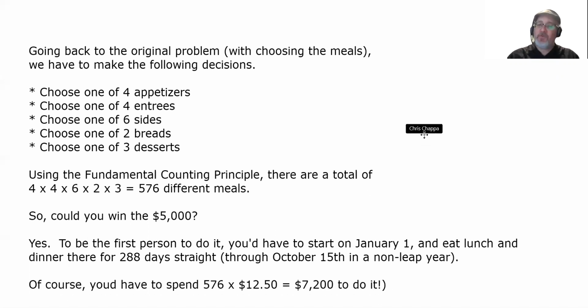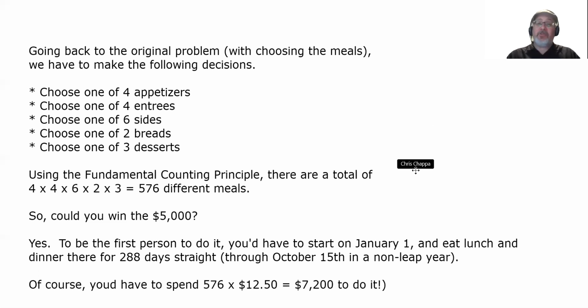So could you do it? Yes, of course. Remember, each meal averaged out to $12.50 after taxes and tips. You'd have to spend 576 times $12.50 equals $7,200 to do it. And you might be thinking, yeah, but I'm still getting all the meals and then $5,000 on top of it. Would a restaurant do this? I don't know. It'd be a logistical nightmare to keep up with, although not impossible if you put your mind to it.